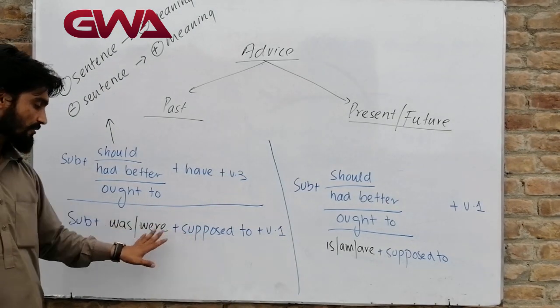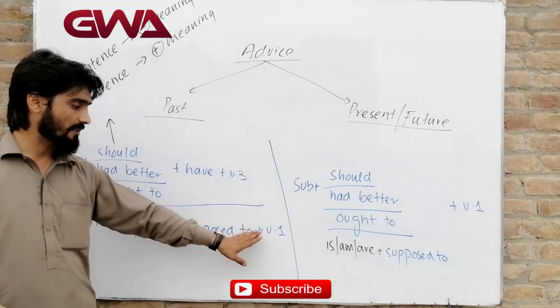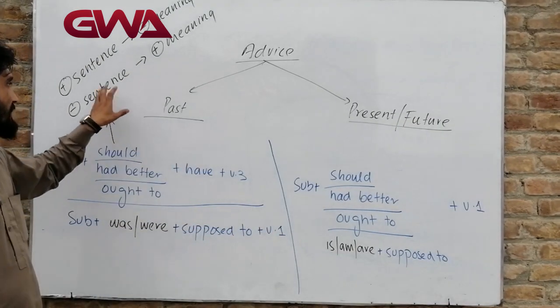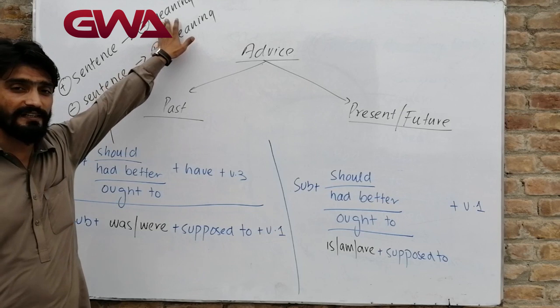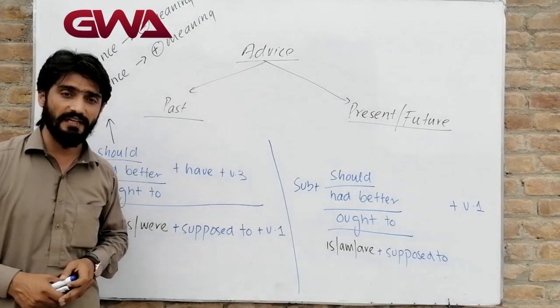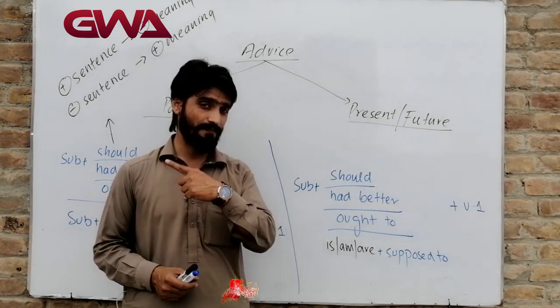Whereas with supposed to, we will use the past form of be, was or were, plus first form of the verb. Here, a positive sentence will have a negative meaning in the past and a negative sentence will have a positive meaning in the past because we cannot change the situation in the past.